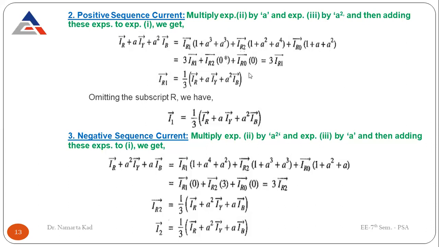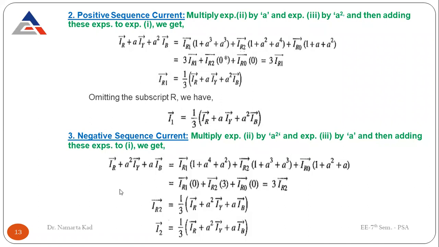And from here you come up with the positive sequence current IR1, that is equal to 1 by 3 of IR plus A IY plus A square IB. Or simply omitting this subscript R, the positive sequence current I1 can be written as 1 by 3 of IR plus A into IY plus A square into IB.